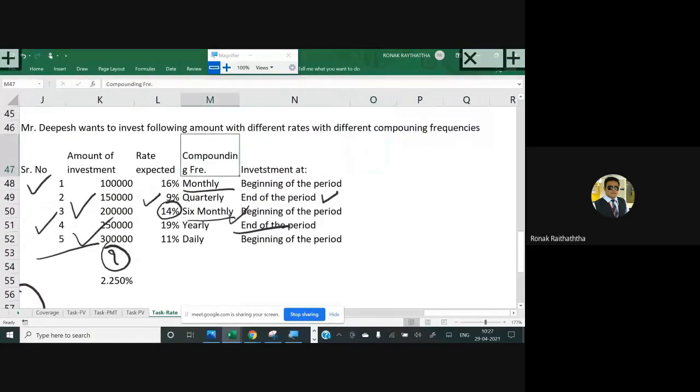Okay. So yes, please. So in daily, when compounding frequency is daily, so we will divide 11% by 365. True. Very true. Okay, sir. Absolutely true. And number of periods will be multiplied by 365.